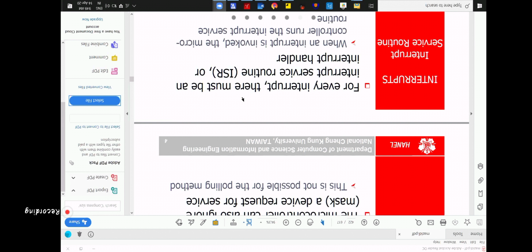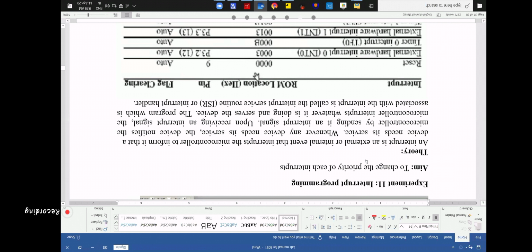The interrupt is a little tricky. If you don't understand, please let me know from now. This is the introduction. So here I've also written, it's an external or internal event that interrupts. That's why it is called an interrupt.